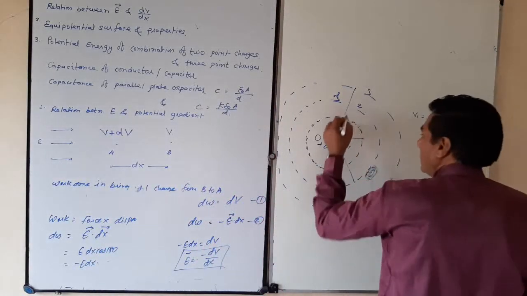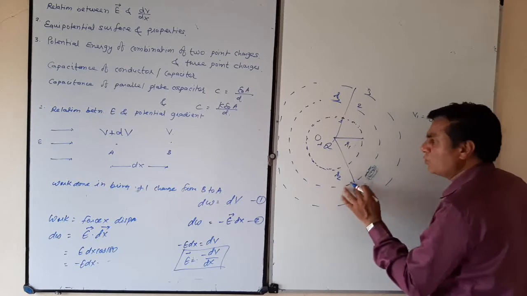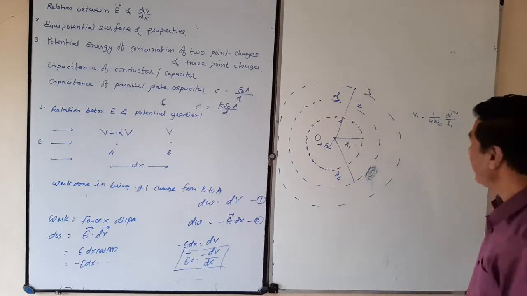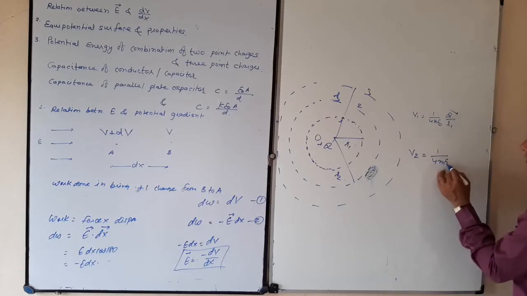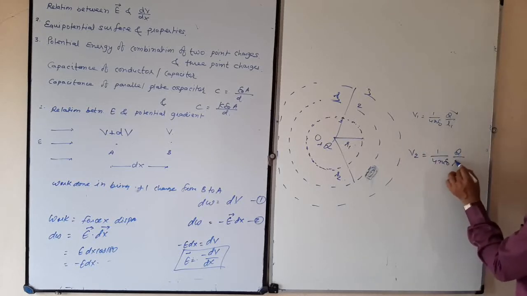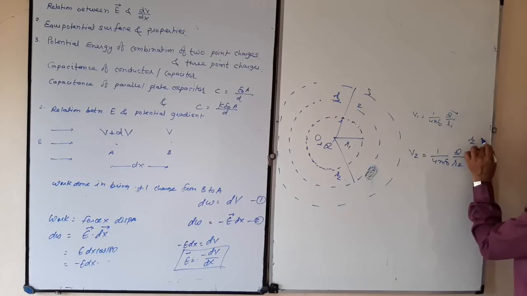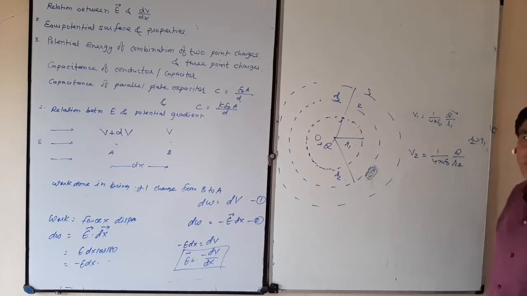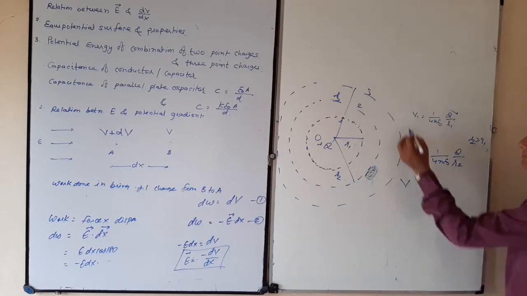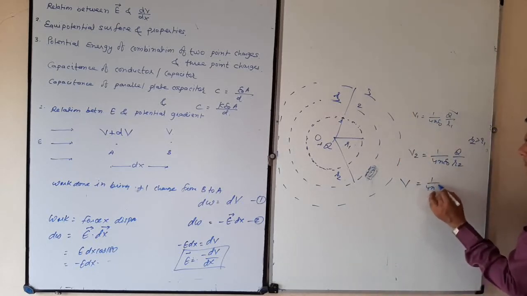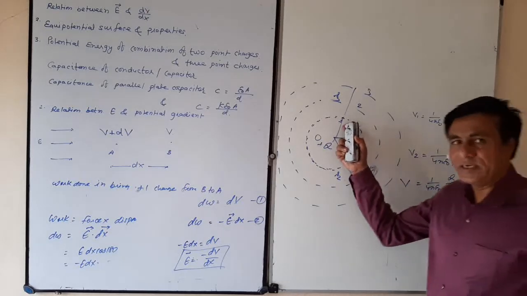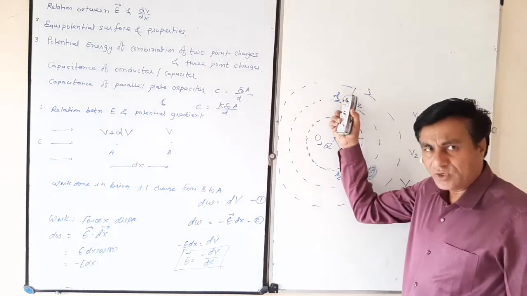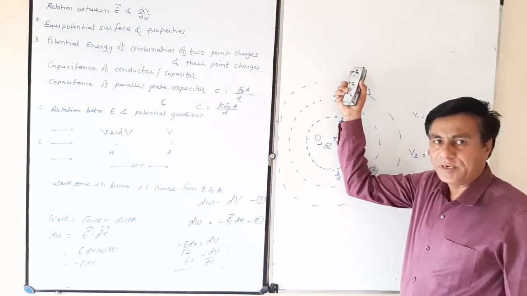Similarly, spherical surface 2 is also equipotential, but its potential is a little less: 1 upon 4 pi epsilon 0 Q by R2. R2 is greater than R1, which means V2 is less than V1. For surface 3, it is 1 upon 4 pi epsilon 0 Q by R3. Yes, surface 1 is equipotential, 2 is equipotential, and 3 is equipotential.